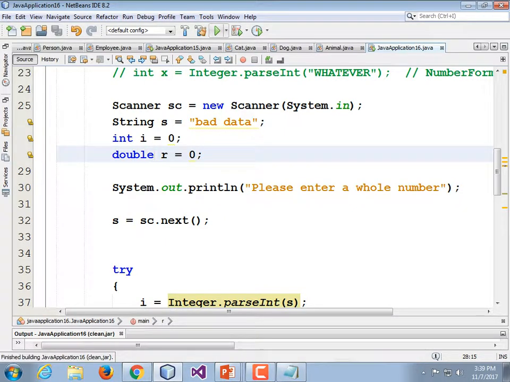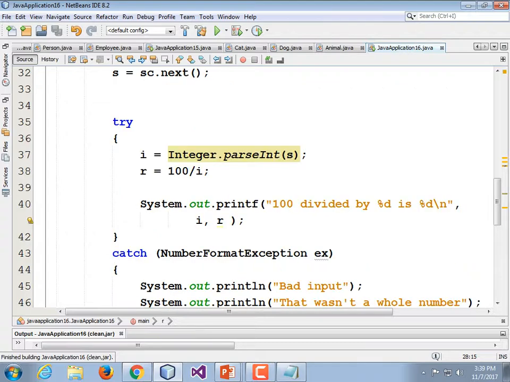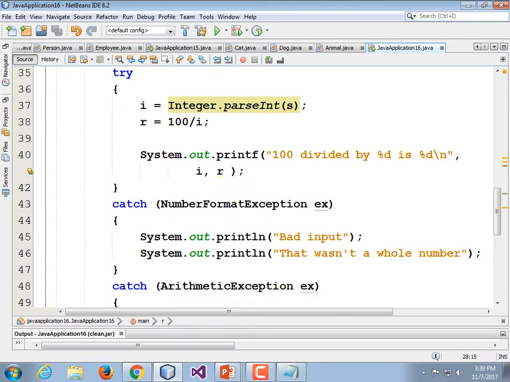Clean and build. Not a syntax error, but it's not going to work. Why isn't it going to work? Because our printf statement, we formatted it with %d. R is now a float. So this %d ought to actually be a %f. I'm not going to change it because I don't want to fix it. I want you to see how it worked.